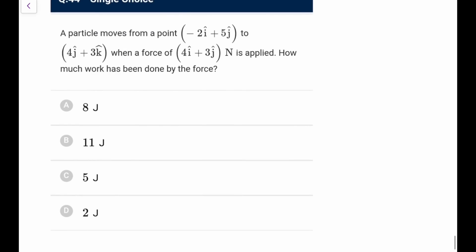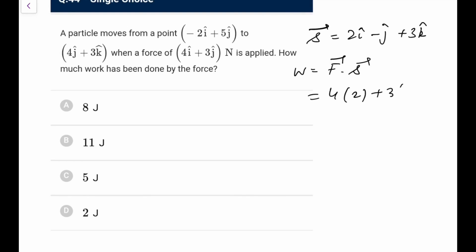Next, last two now. A particle goes from this point to this under this force. How much work is done? First of all, displacement is r final minus r initial. There is nothing in i, so it would be 2i, 4j minus 5j is minus j, plus 3k cap. So work done, constant force F dot S, so 4 into 2 plus 3 into minus 1, that is 8 minus 3, that is 5 joule.